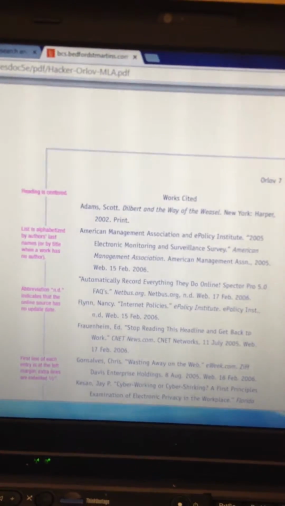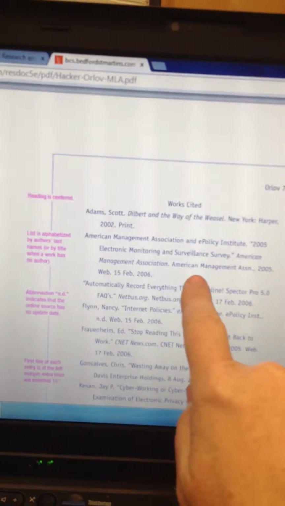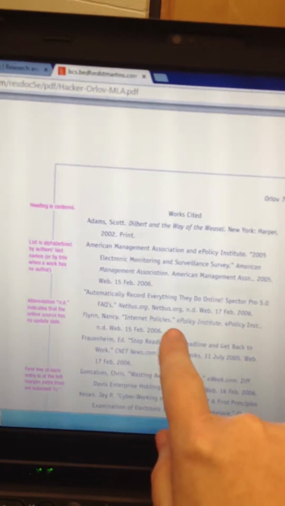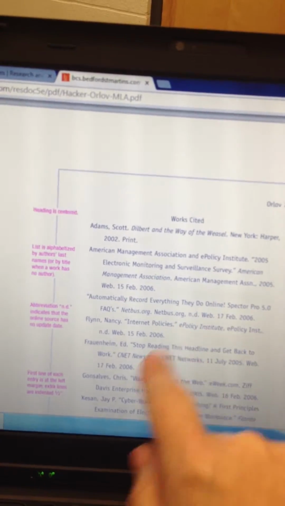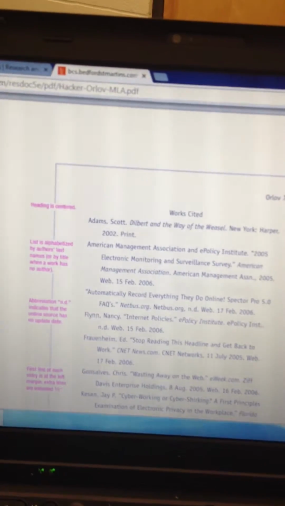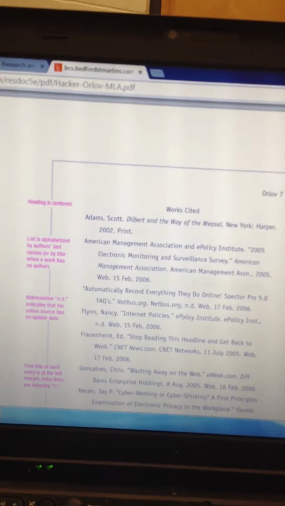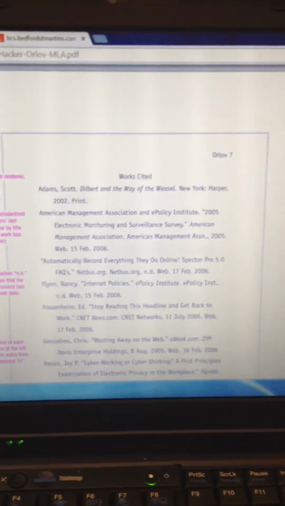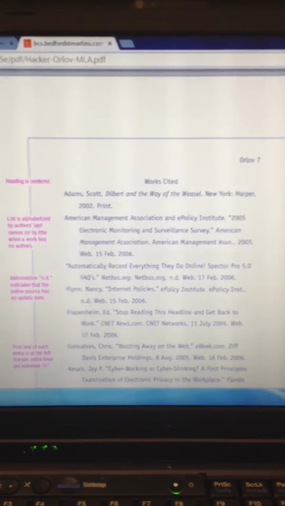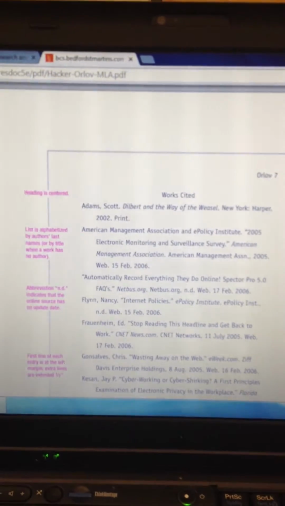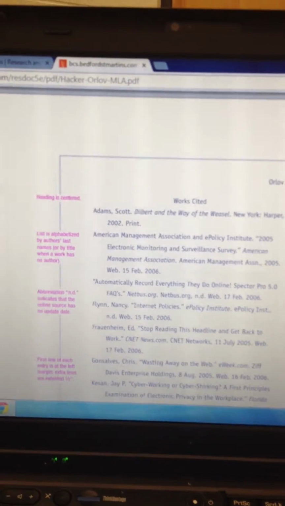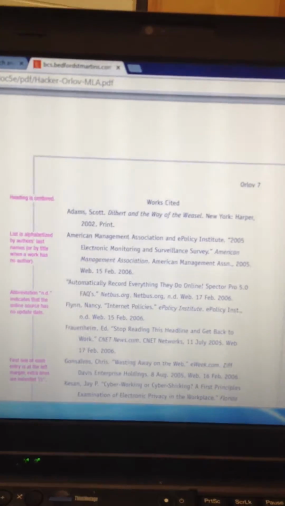I want you to notice as well that websites in MLA no longer put the URLs on here. They're not on here. Do not use your www address anywhere. That is not used in MLA for works cited pages. Make sure that your works cited list is in alphabetical order based on the author's last name. If you do not have an author, you default to the title of the work.